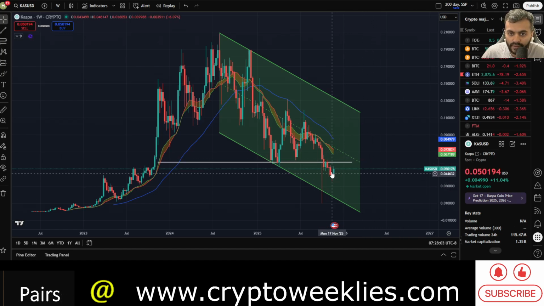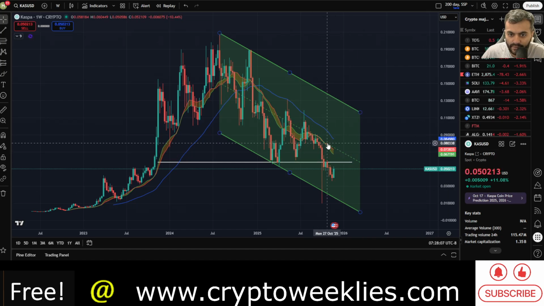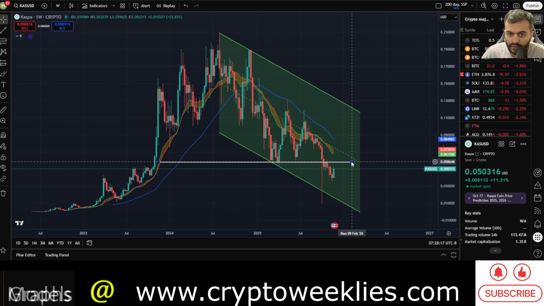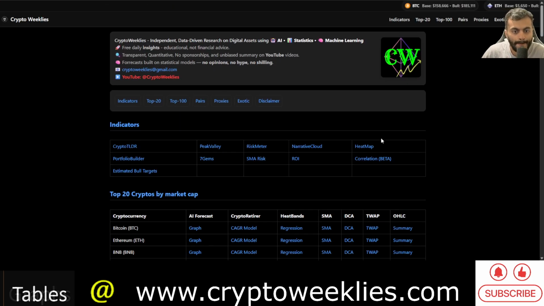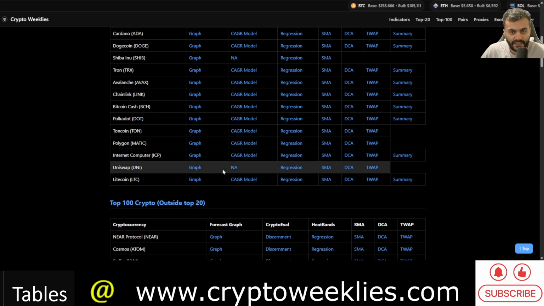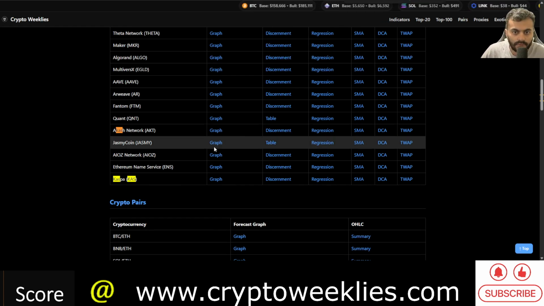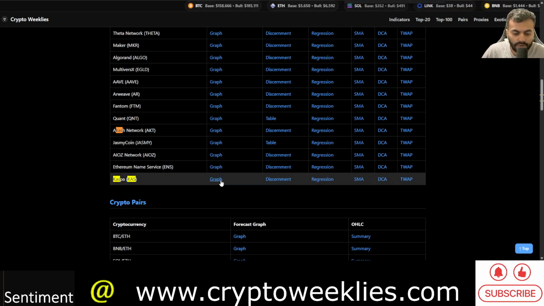Right now, the key averages of importance are between 6.7 cents and 7.2 cents. So those are the key levels. Before that, there is this horizontal line of support, which now will potentially act as resistance, which is at around 5 and 5.8 cents.